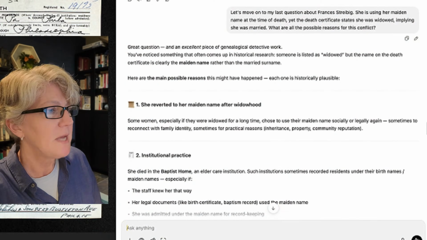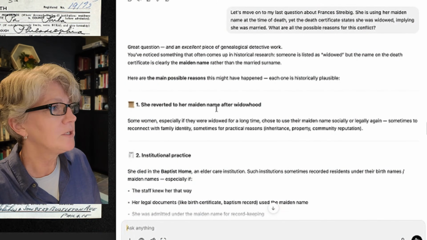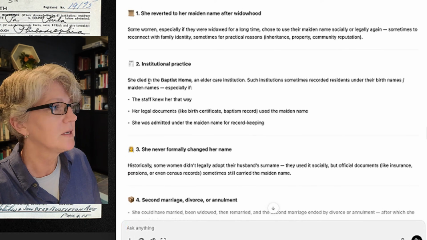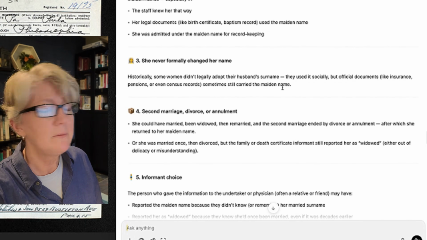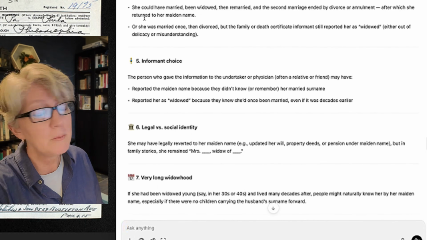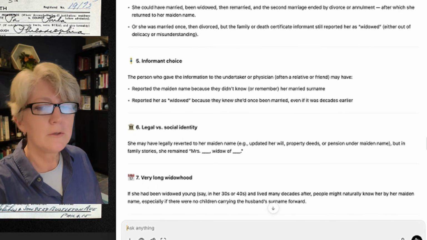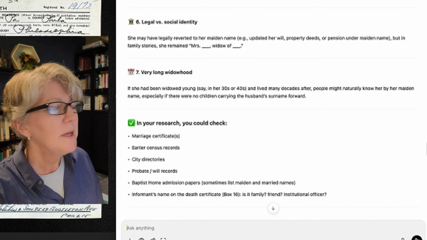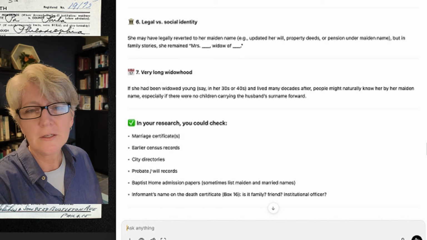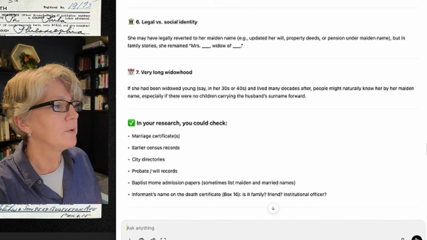So now we're going to move on to the question about her maiden name. On her death certificate with her maiden name, when she had been married and widowed, all the possible reasons is what I ask AI. It gives me 10. She reverted to her maiden name when she was widowed. Institutional practice. Never formally changed her name. Maybe she had a second marriage. Maybe the informant made the choice. Maybe it was her social identity versus her legal one. Maybe she was widowed for so long she just started to use her maiden name to be associated with her family. So those are some good ideas.